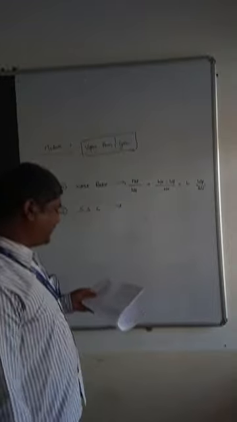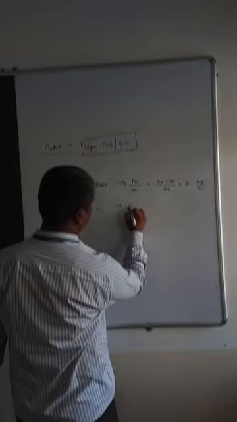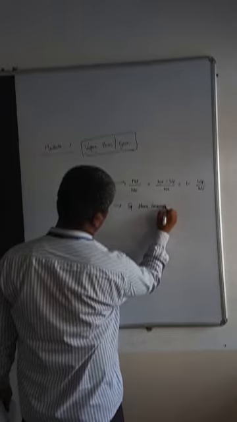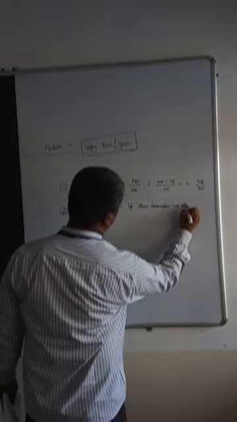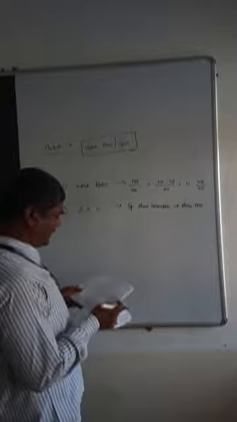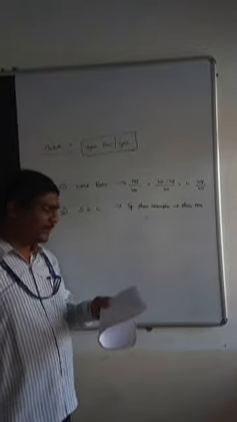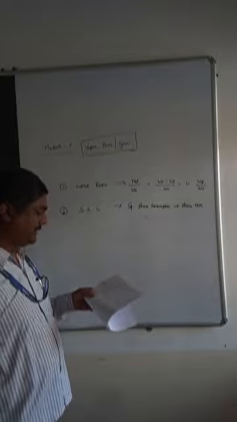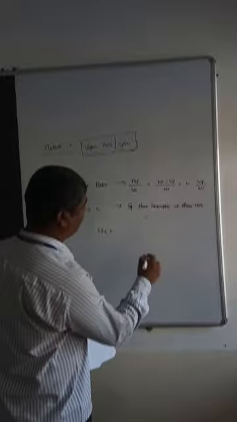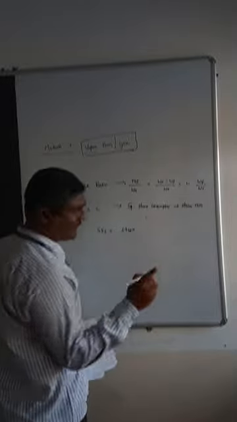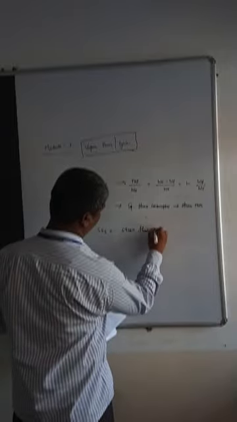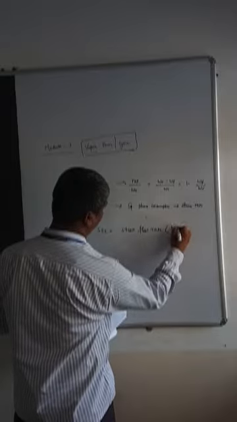So specific steam consumption. SSC is nothing but specific steam consumption. It is also called steam rate. Right. So what is the definition? It is defined as flow rate of steam per unit of power developed. Please look at the notes which I have given already. Steam flow rate, if I say it is in terms of kg per hour.